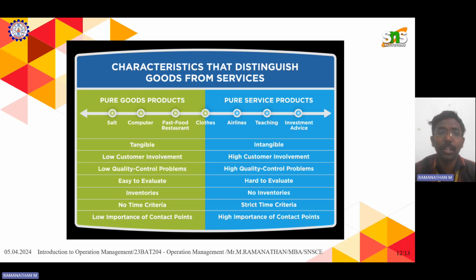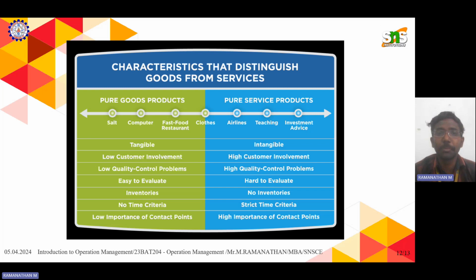Goods that can be touched are like salt, computer, restaurant, and cloth. Services are like hair cutting, airplanes, railway service, teaching, and investment advice. So we are going to see a few characteristics of goods and services.